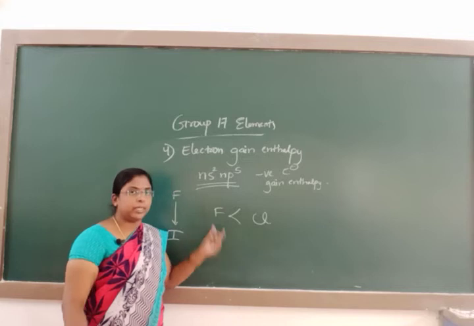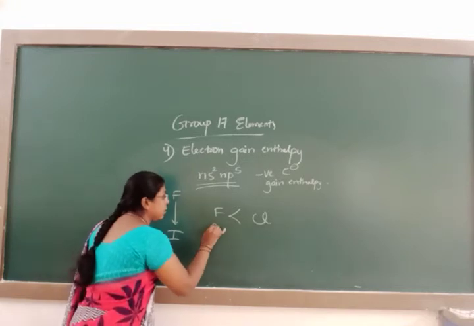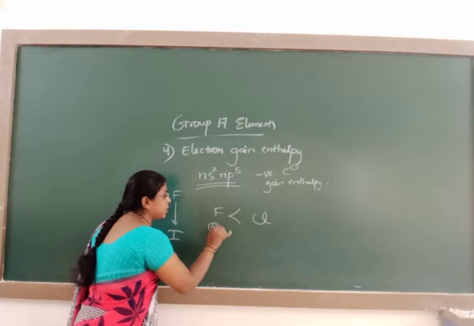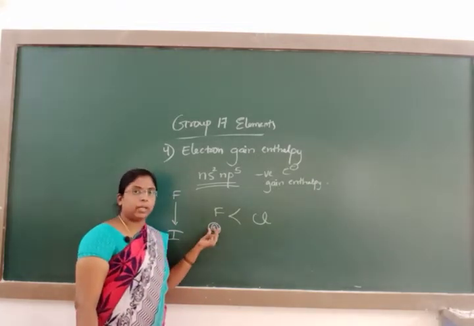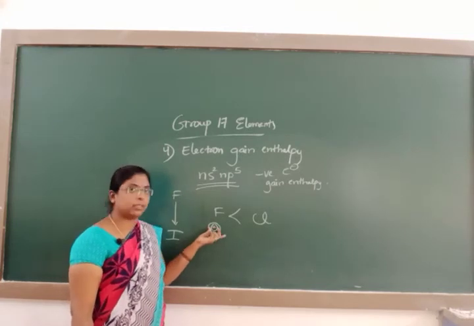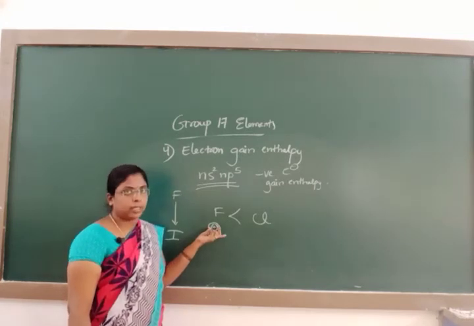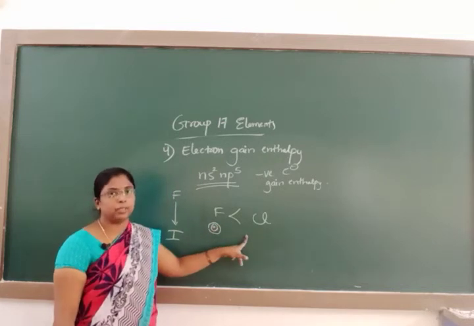This is because fluorine's size is very small. Due to its small size, fluorine experiences a strong interelectronic repulsion. Due to this strong interelectronic repulsion in fluorine, it has less electron gain enthalpy compared with chlorine.